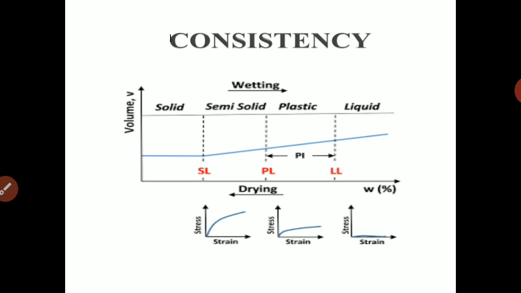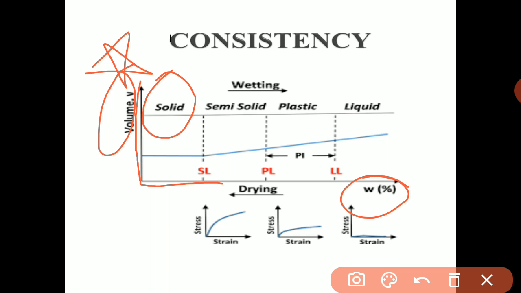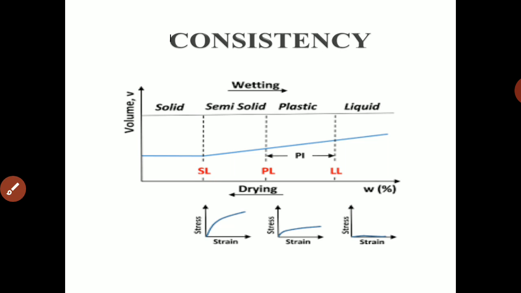Then these are the consistency limits. Now this graph is also very important. On the x-axis we have water content, and on the y-axis we have volume.